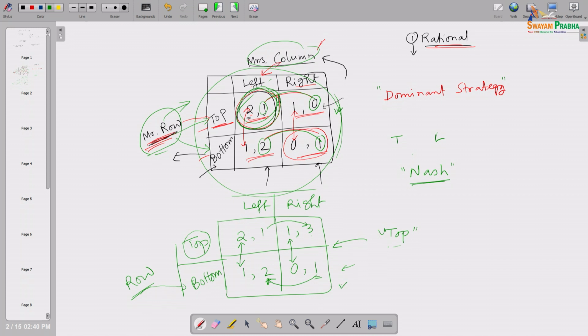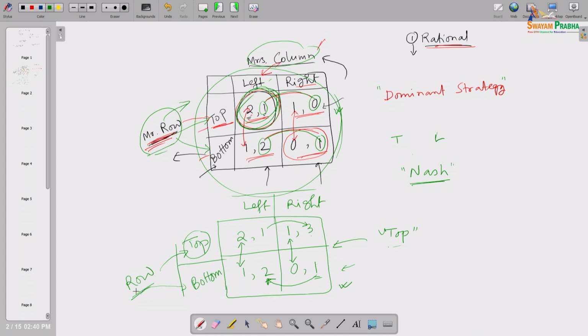In this particular case, what will be the equilibrium? Look, I know you are rational, you know I am rational. So, although Mrs. Column does not have any dominant strategy, Mrs. Column knows that Mr. Row is rational, and since Mr. Row has a dominant strategy, Mr. Row will always choose the dominant strategy. So, Mr. Row will choose top for sure, which Mrs. Column knows, because all these numbers are known to everybody. So, Mrs. Column can see what those numbers are. So, Mrs. Column will choose accordingly.